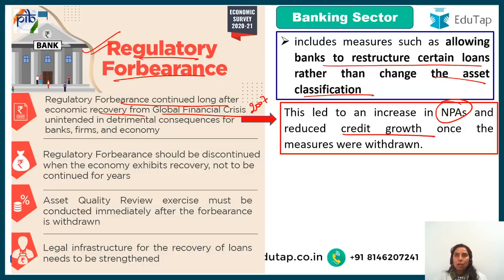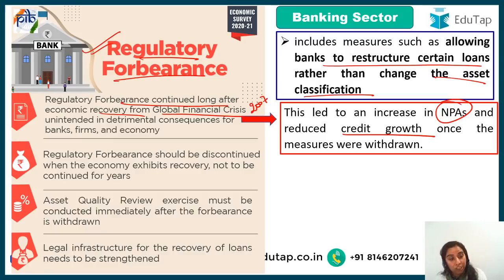It is just like, guys, let's say a child has fallen down and was not able to walk properly. You try to provide the support, then you keep on providing the support, and after you should have taken that support away, you are still providing it out of your love for the child. And when, after so many years, you take out the support, that child has forgotten how to walk. The child is asking for the support now because he is not aware how to walk now. That is what happened with our banks. This is what has been mentioned in the Economic Survey.